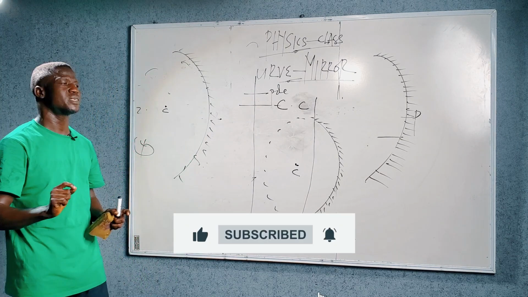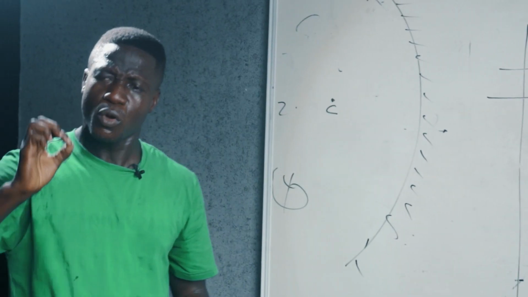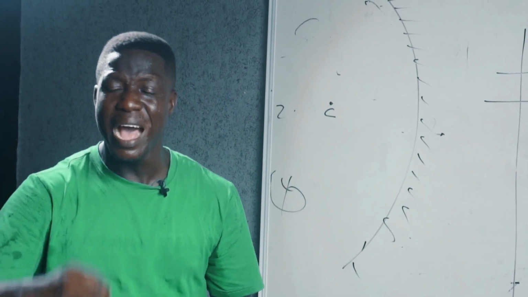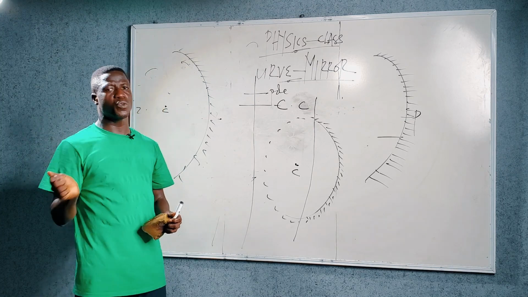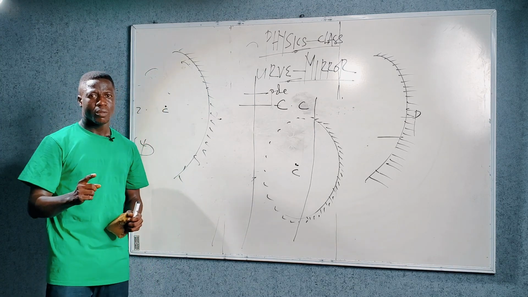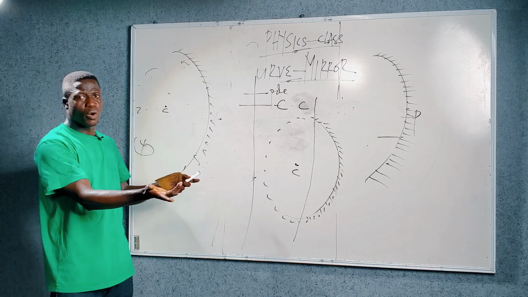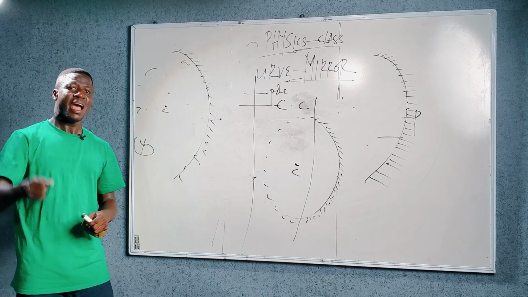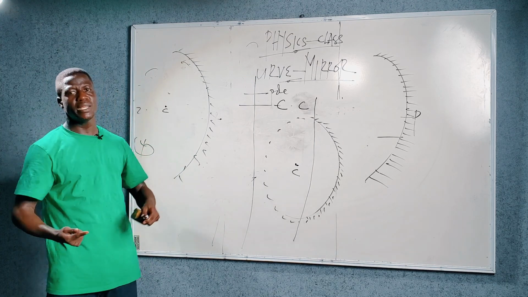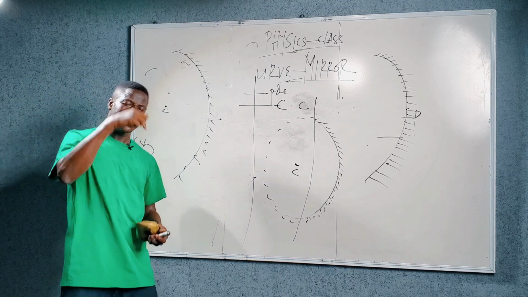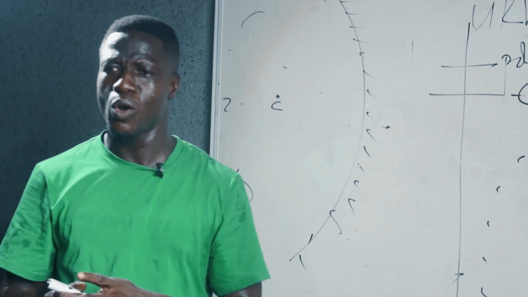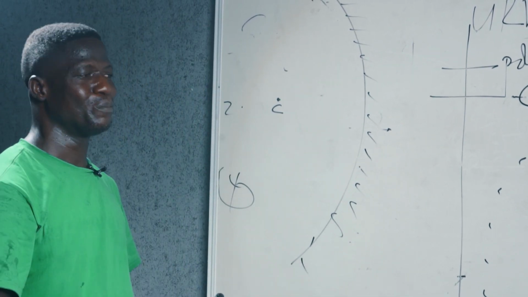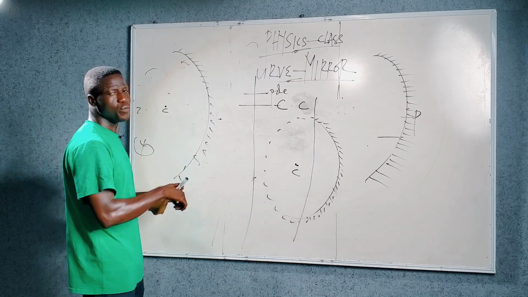Please, I will repeat it. The center of curvature is defined as the center of the sphere of which the mirror was formerly a part. A spherical concave mirror originated from a sphere, and this sphere has a center. The center of this sphere, of which this mirror was formerly a part, is called the center of curvature.